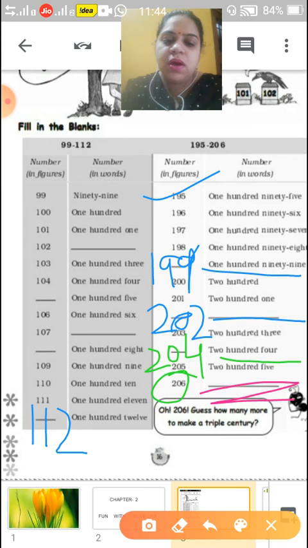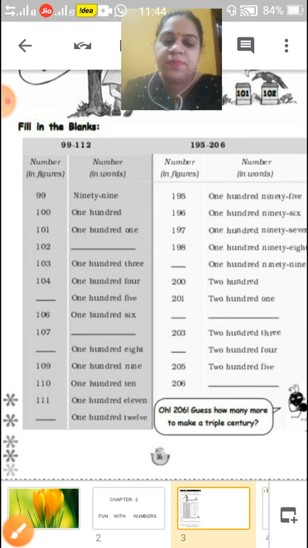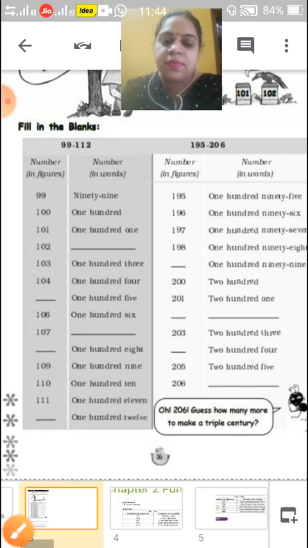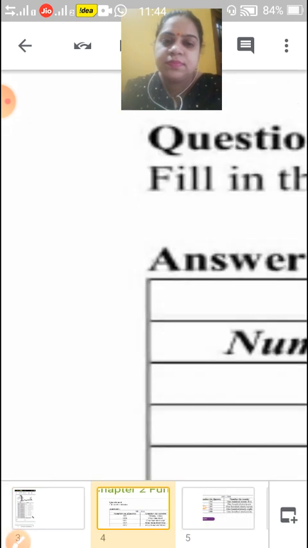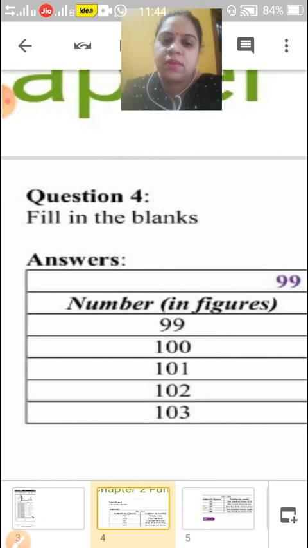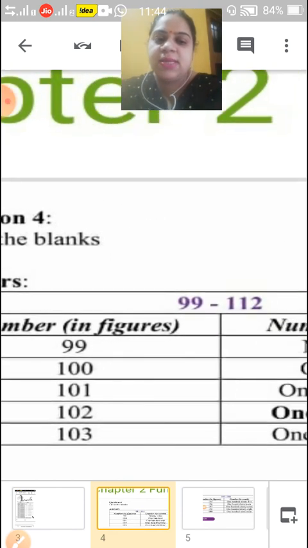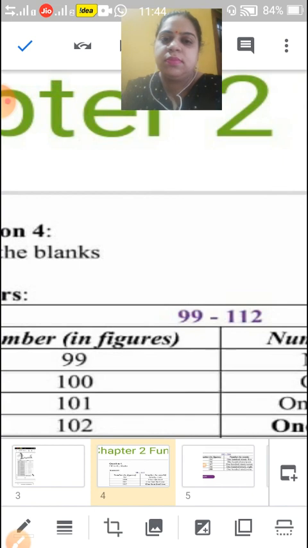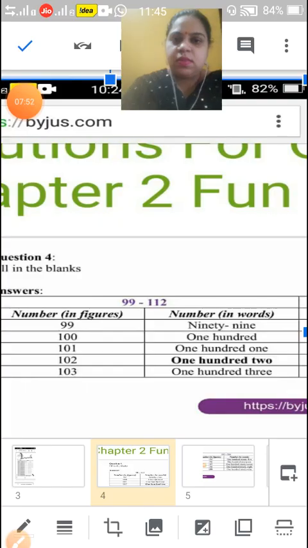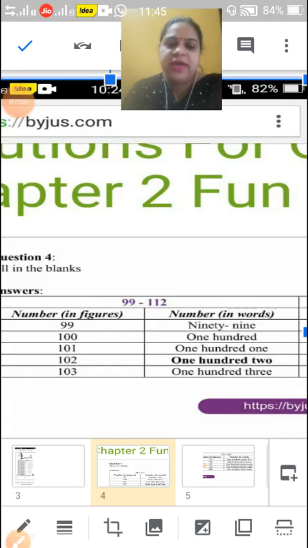Now, come for the solution. Look, children, like this it is. So, children, here is the solution. I have shown which number, which number in words or which number in figure is missing.